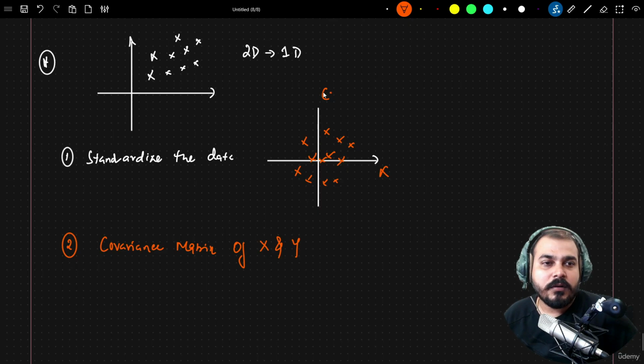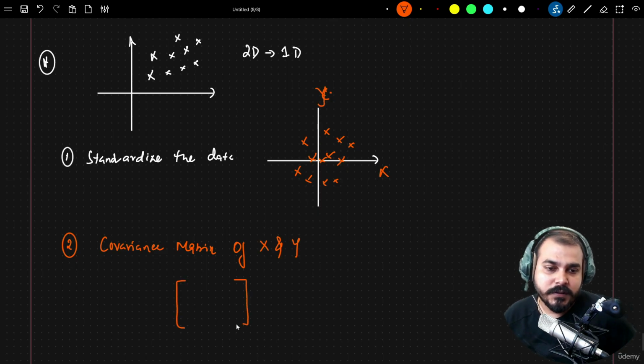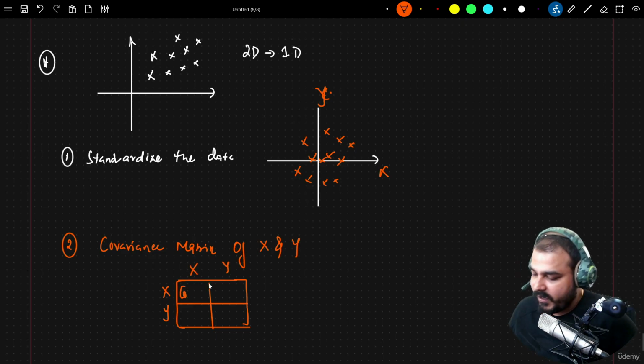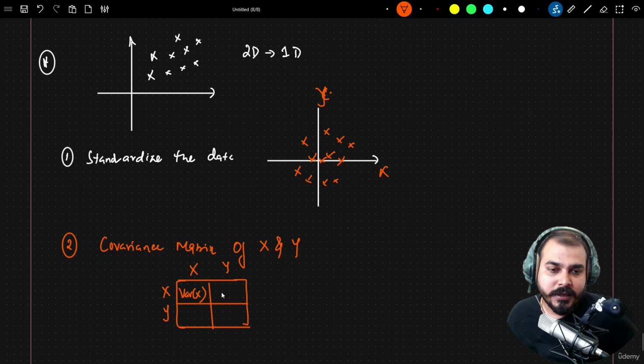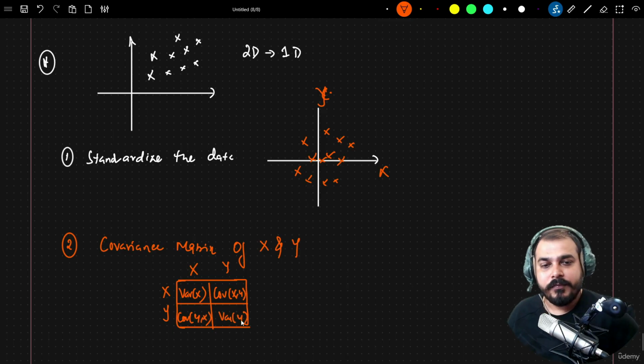So we basically find out the covariance matrix, and again in the case of two independent features, I'll be getting a 2 cross 2 matrix, right? So this will basically be my 2 cross 2 matrix with respect to x and y. Here I'm going to get the variance of x, and here I'm basically going to get covariance of x comma y, and here I'll be getting covariance of y comma x, and finally I'll be getting variance of y, right?